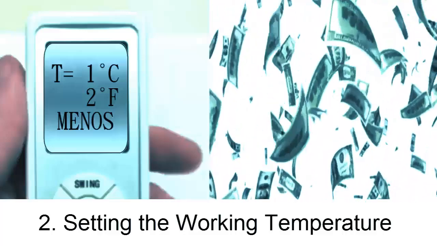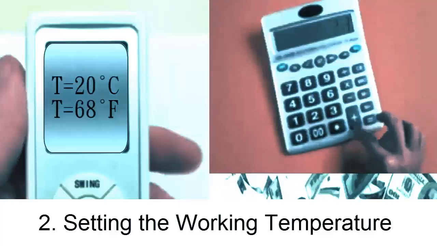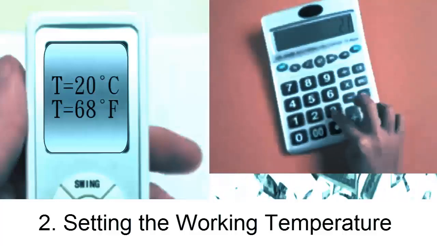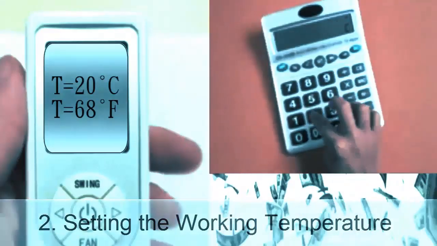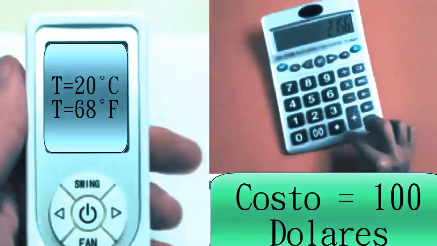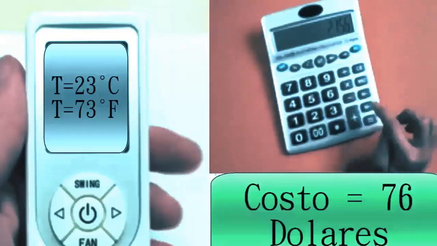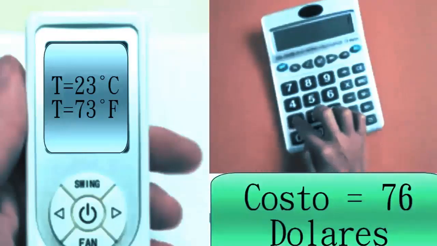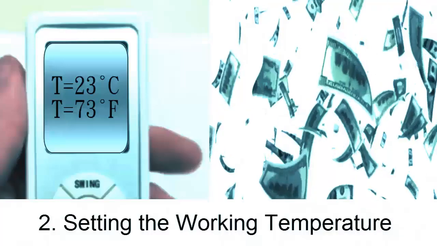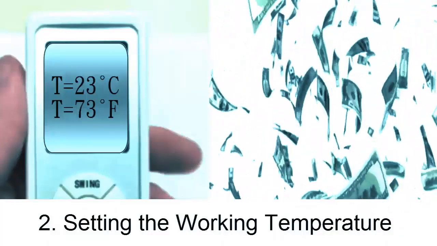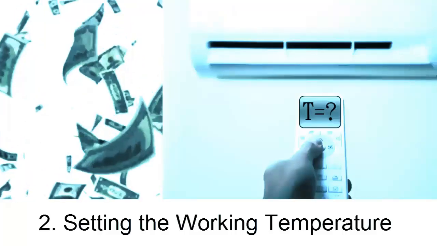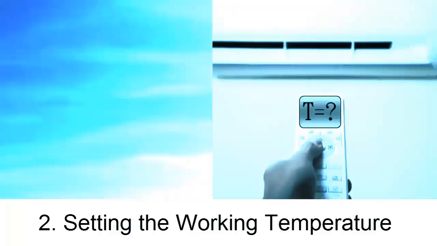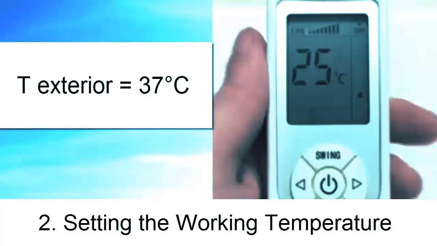For instance, if the cooling cost for running the air conditioner at a set temperature of 20 degrees Celsius, 68 degrees Fahrenheit, over a month amounts to $100, increasing the thermostat setting to 23 degrees Celsius, 73 degrees Fahrenheit, could lower the cost to around $76. This means a potential savings of up to 24%. Ideally, the difference between the outdoor temperature and your desired indoor temperature should not exceed 12 degrees Celsius, 24 degrees Fahrenheit, to balance comfort and energy efficiency.